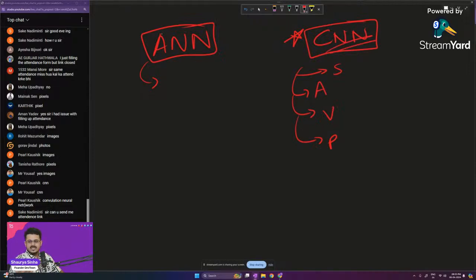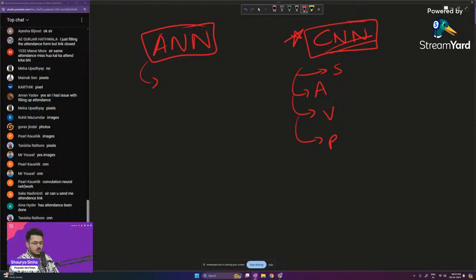Now, how does a CNN work? How can an image be taken in as an input for an AI model itself? That is what we're going to explore in today's class. Are you guys able to understand this? Please let me know. For us, we are not going to deal with signal-based, audio-based, or video-based data. We are going to deal with photo-based data right now.